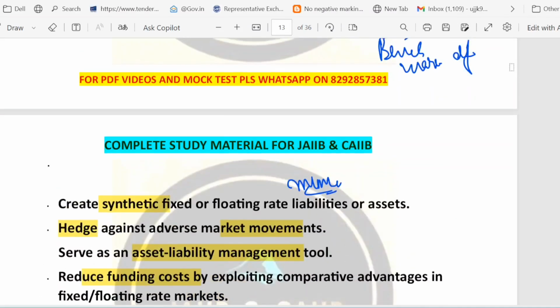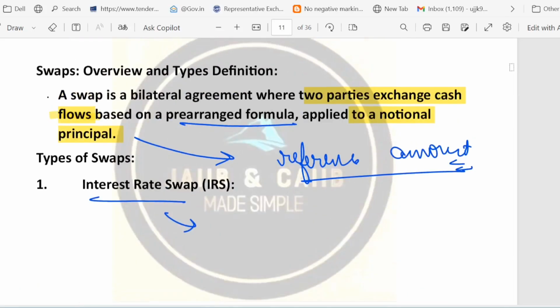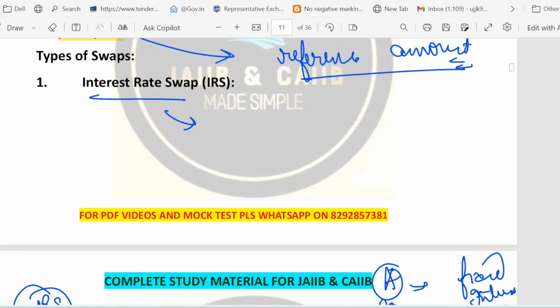So here are some terms which we have gone through. First one is the IRS. IRS means interest rate swap. Imagine two friends. One has a loan with a changing interest rate. The other has a loan with a steady interest rate. They agree to swap payments so that each gets the type of payment they prefer.